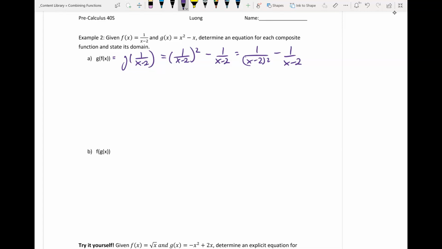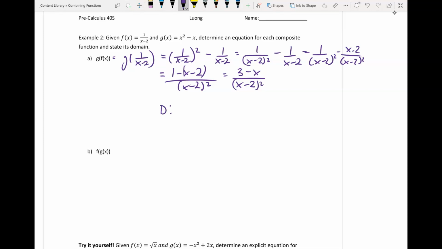And I'll try to get this as one fraction. So I do need a common denominator for that. I'm going to multiply the second fraction by x minus 2, top and bottom. And then combine our fractions in the numerator and leave the denominator alone. So we're going to have 3 minus x all over (x minus 2) all squared. That is our rational. And then we just need to find the domain.